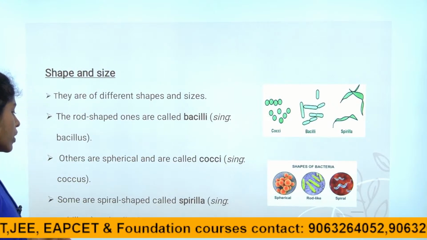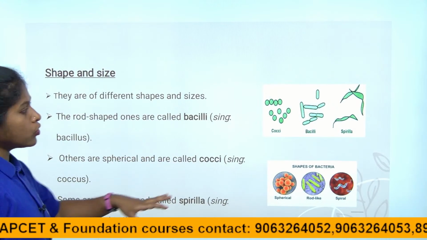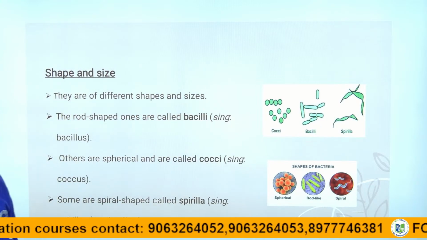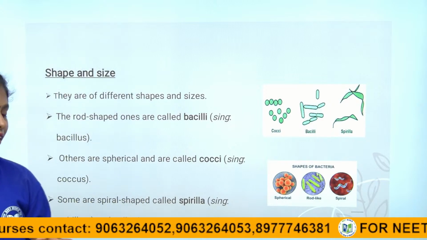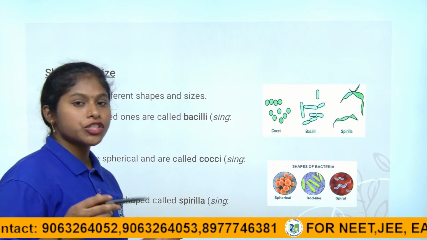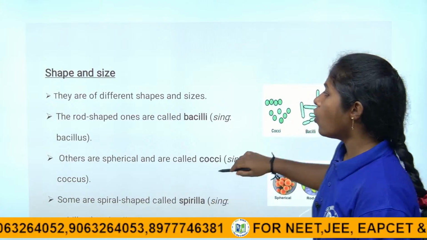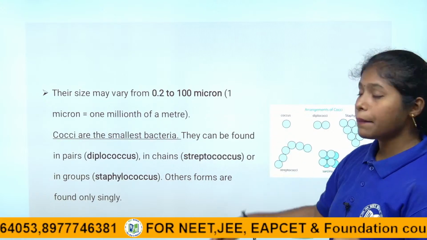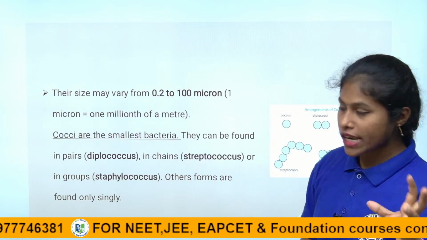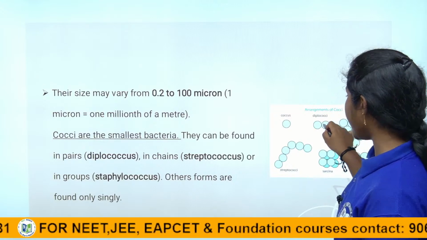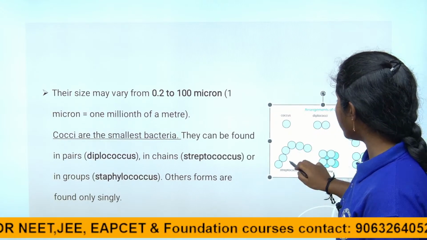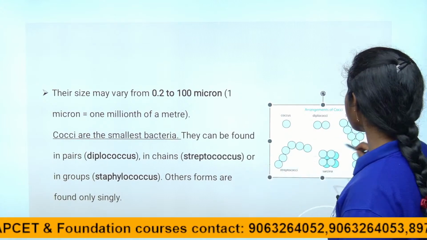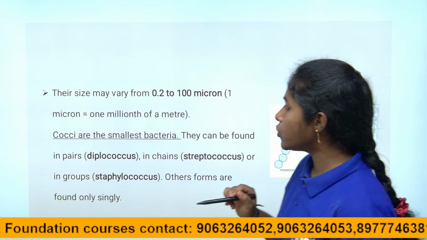Coming to the last one, they are spiral shaped. They look spiral, children. In the singular form, we call them spirillum, and the comma shaped bacteria we call vibrio. The size is 0.2 to 100 microns, and cocci are the smallest bacteria. They can be found in pairs, called diplococci. If found in chains, streptococcus, and if found in groups, staphylococcus. This is up to today's session, children.